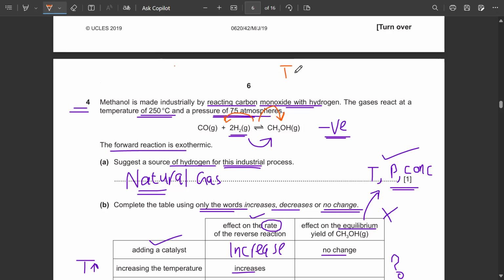Remember one thing: an increase in temperature always favors the endothermic reaction and a decrease in temperature always favors the exothermic reaction.